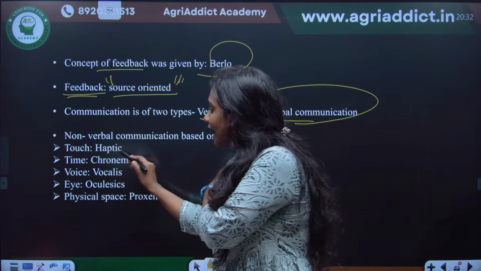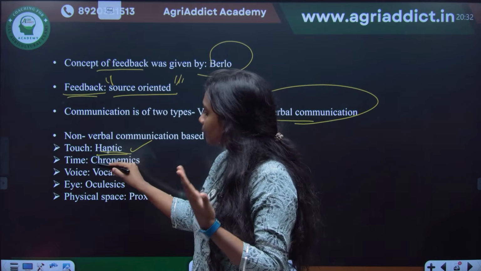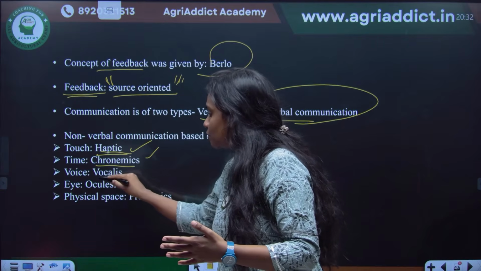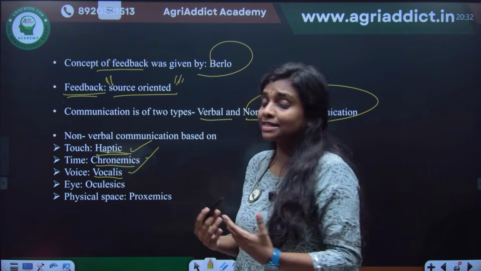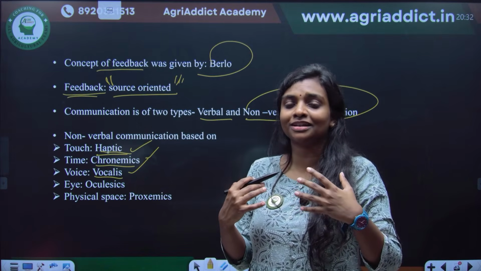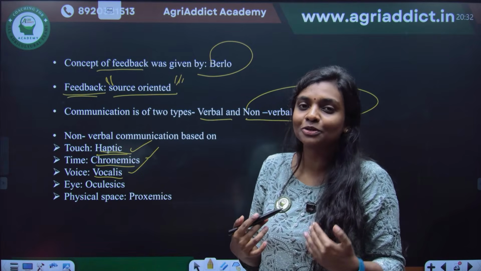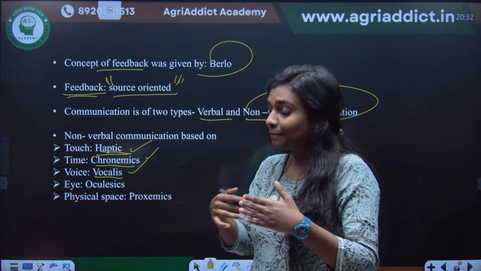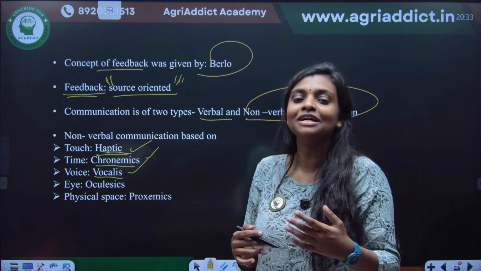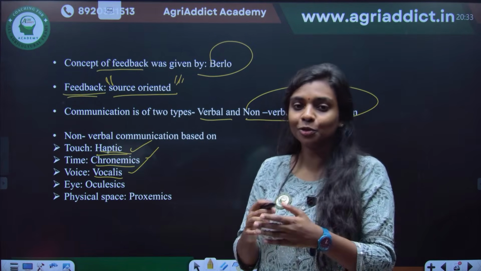That is known as haptics. About time, that is chronemics. And using your voice is called vocalics. Sometimes, see, now I am hurrying up a little. Even if I am not saying that I am hurrying, by the pace of my voice you can understand that I am hurrying. That is non-verbal communication. Without telling you explicitly, I am making you understand.